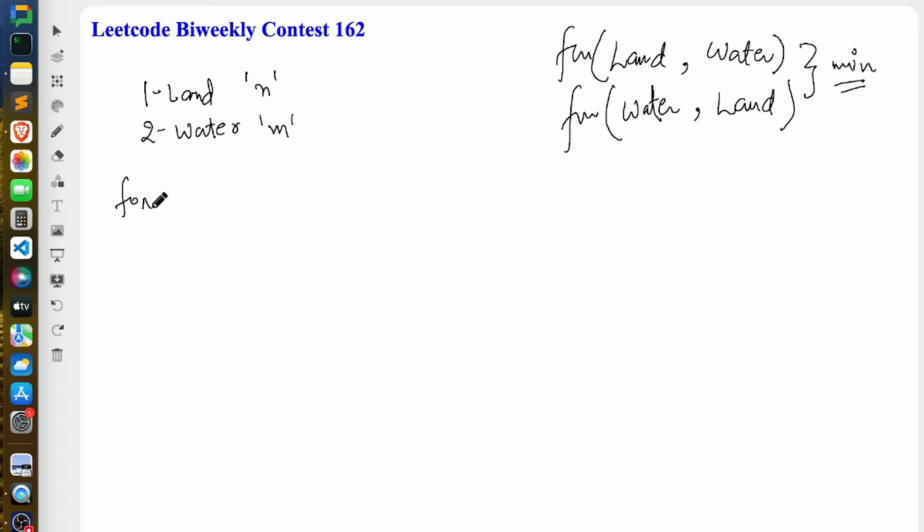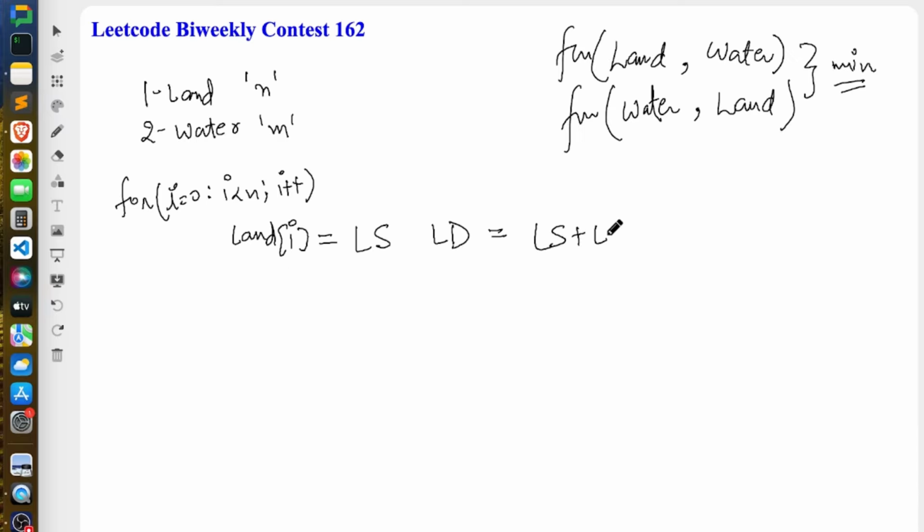So we will first start from i equals 0, i less than n, i plus plus, for all the land rides. Let's say this is your land ride, land i. Let's say you choose this land i as your land ride. It will have two pieces of information: the land start time and the land ride duration, ls and ld. So the time when this land ride would finish would be ls plus ld.